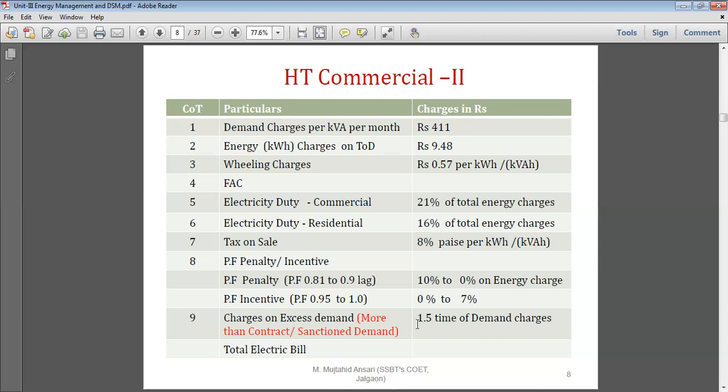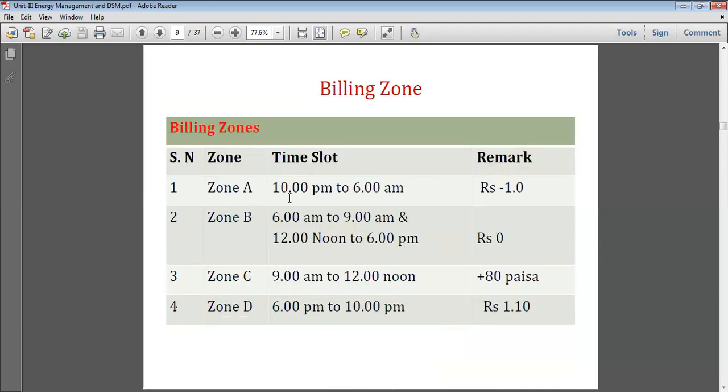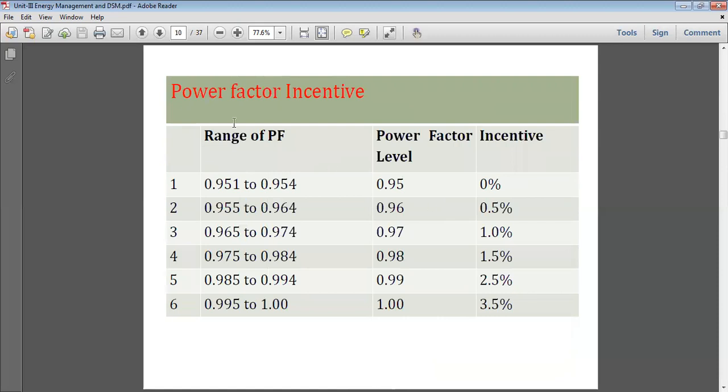Okay, so now we will stop here today. Next time we will see the same thing, as billing zone and TOD are the same. So this is okay, we will consider this one, power factor incentive.